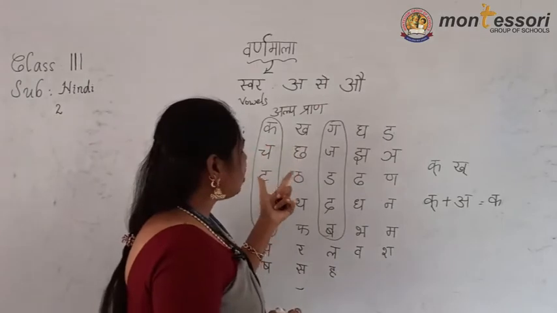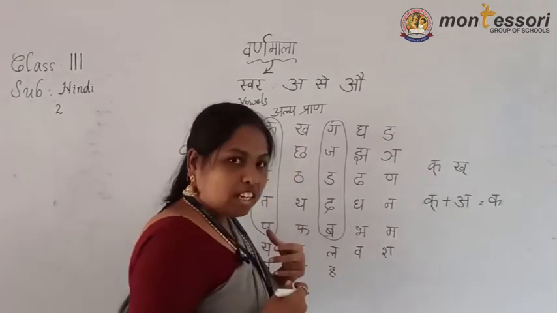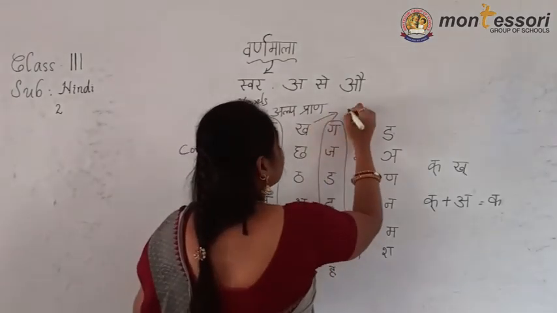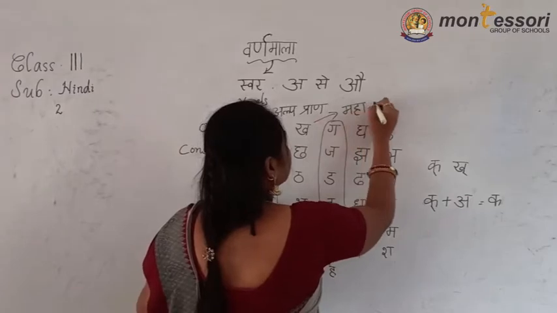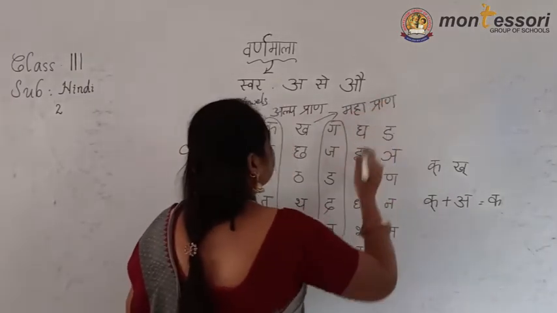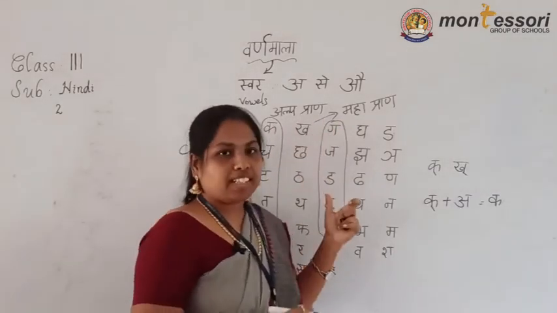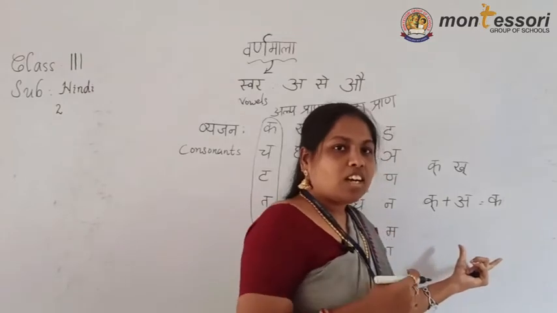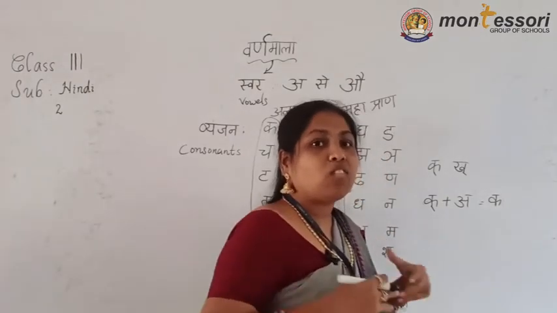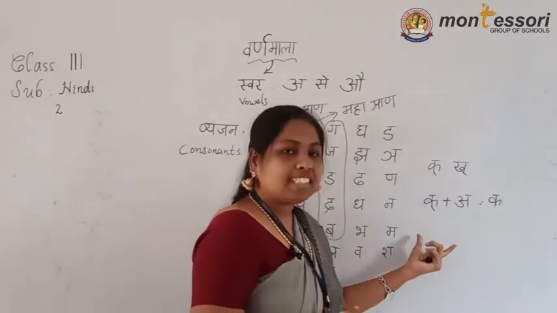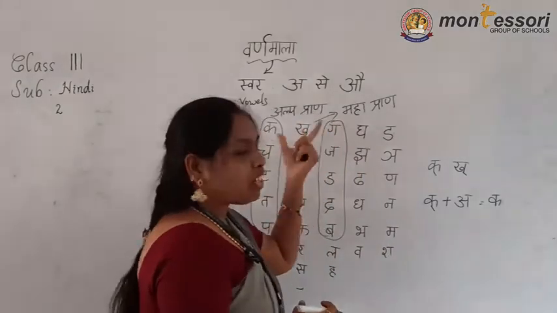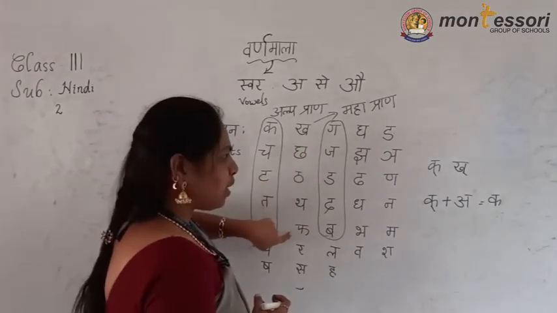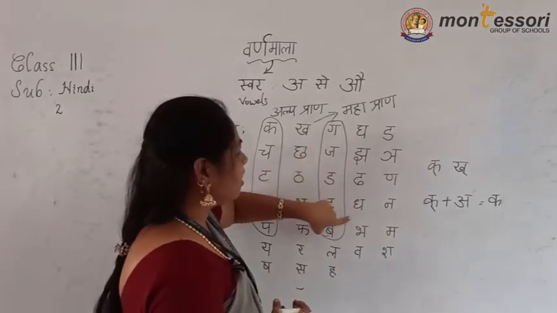Then next: kha, chha, tha, tha, pha. For these letters we have to keep our energy to say them. These are Mahapran letters. By knowing Alpapran and Mahapran, we know the sound of a particular letter and can easily pronounce a word with or without a symbol. Understand, children? Kha, chha, tha, tha, pha, gha, jha, dha, dha, bha.